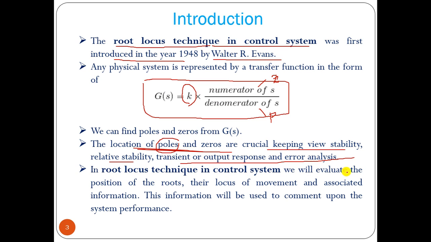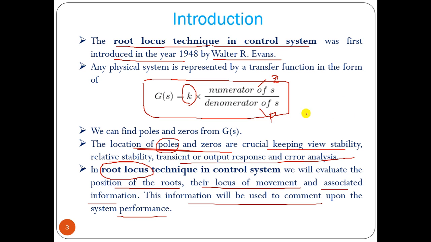In the root locus technique in control system, we will evaluate the position of the roots, their locus of movement, and associated information. This information will be used to comment upon system performance. What does root locus provide? Root locus provides the locus of the roots of a system.